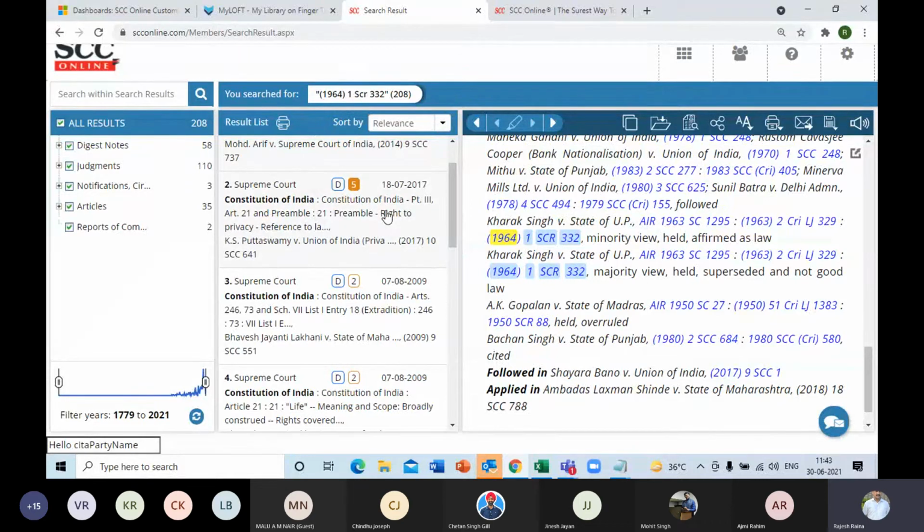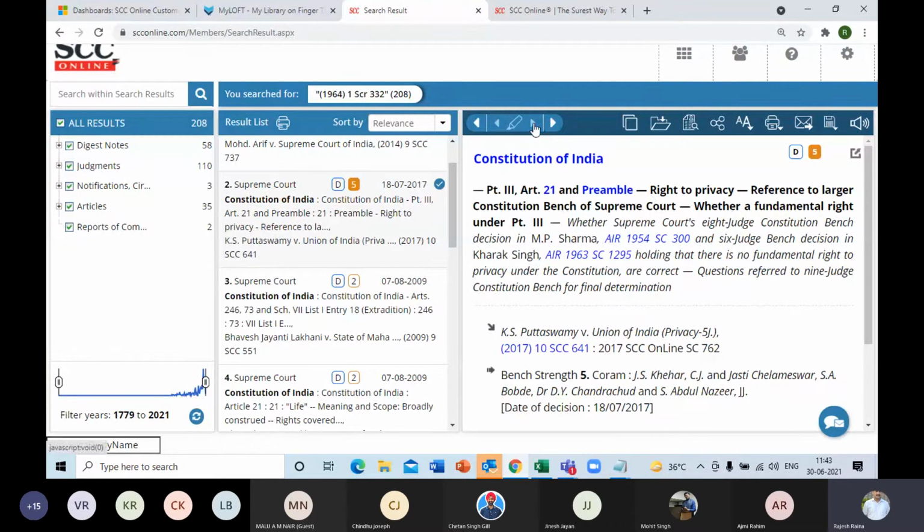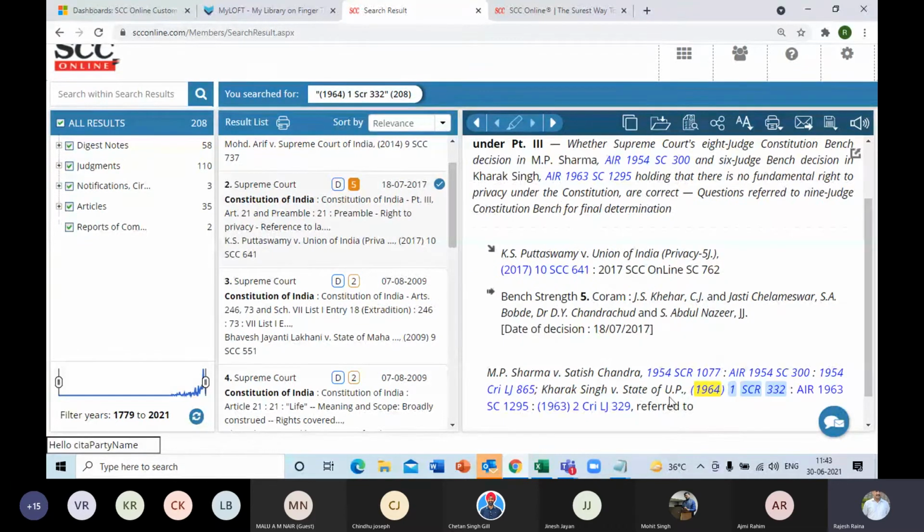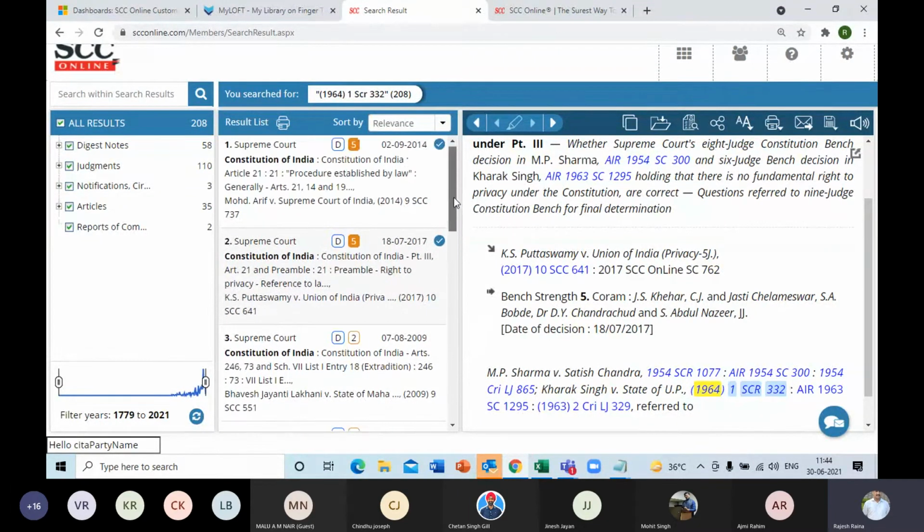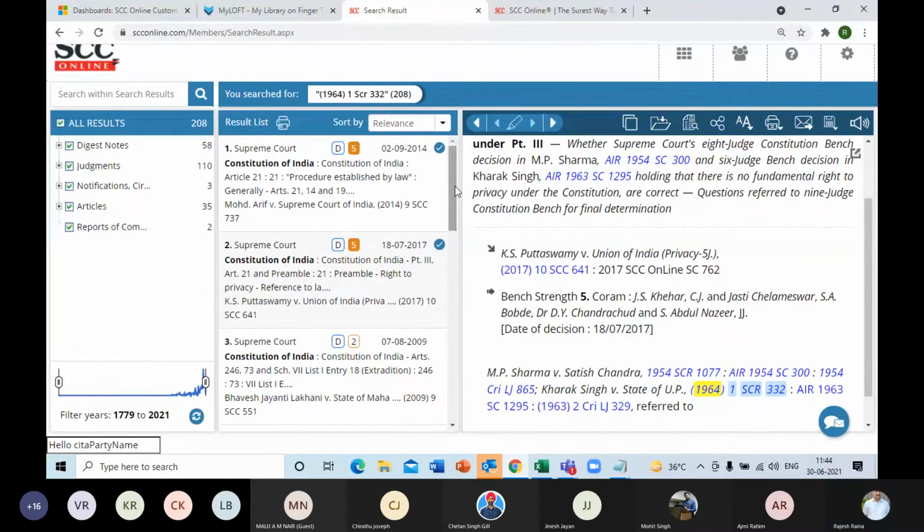Then again, it was also referred or cited in a 2017 judgment. Over here, you can see that this particular case law has been referred to, whether relied upon, distinguished or followed. All these kinds of treatments you come to know by using this case reference and reading through these digest notes over here.